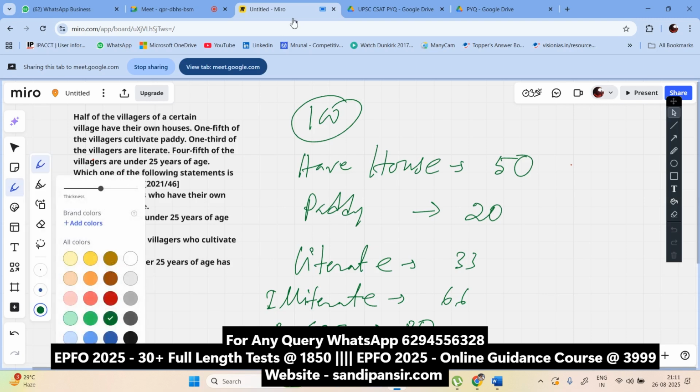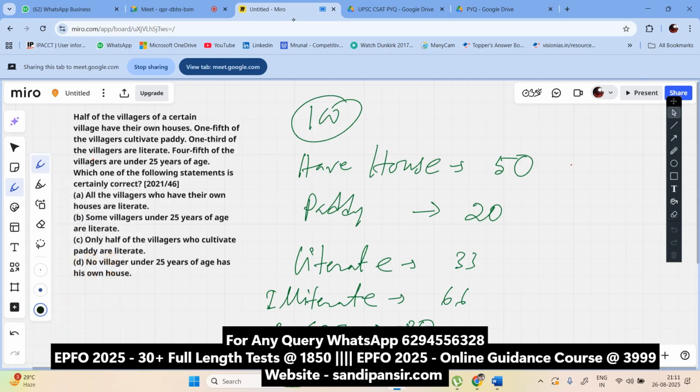Got it? Now, all the villagers who have their own houses are literate. How many? Cannot be true, because houses have 50 and literate only 33. So it can be contradicted. Some villagers under 25 years of age are illiterate. Under 25 is how many? 80. That means B should be true. Some are illiterate, because 80 and total literacy here is 33.